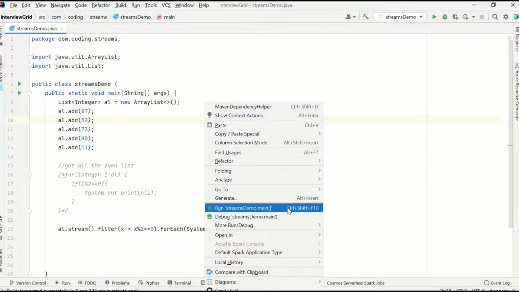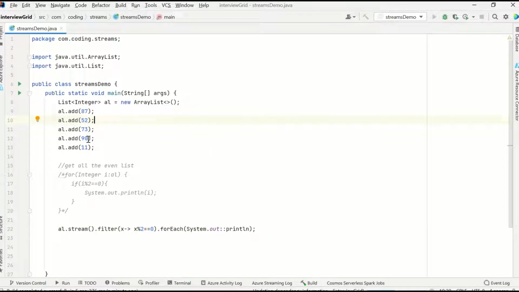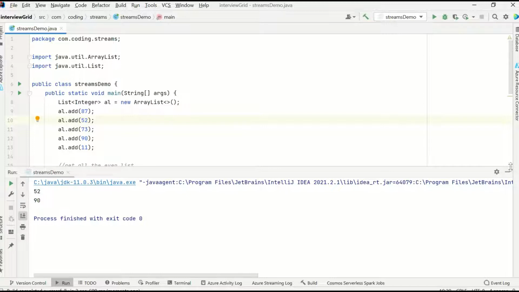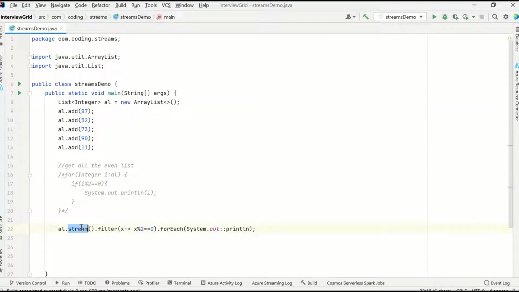Now I'll save, I'll run this. The output would be same, 52 and 90. So this is the very basic thing for which the stream was introduced, when an interviewer asks you what is stream API in Java 8, or what is the significance of it. So stream was introduced in Java 8 in order to operate over the collections, in order to iterate over the collection, in order to perform certain operations over the collection. And the importance is also that the lines of code has reduced, the code has become more readable, and we can perform multiple operations in a single line of code.